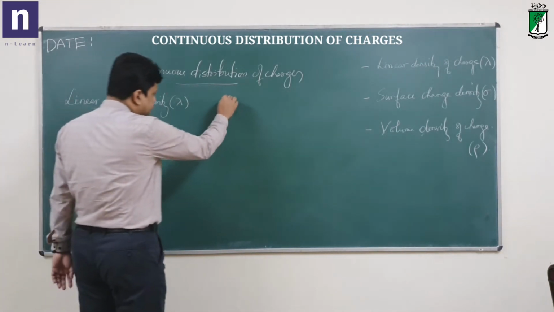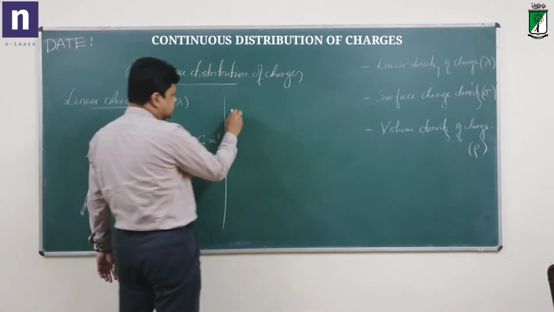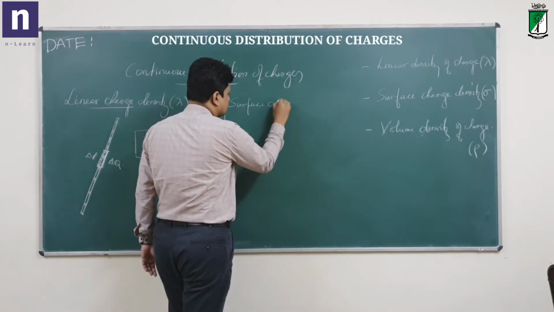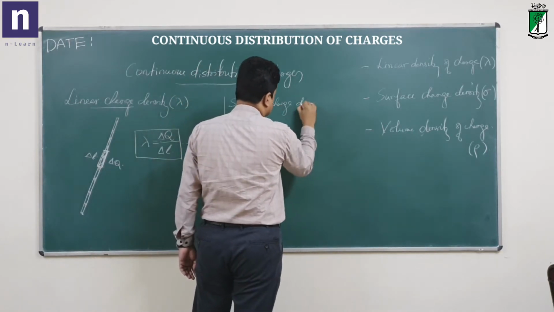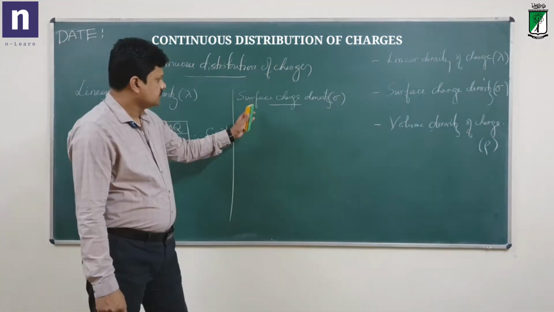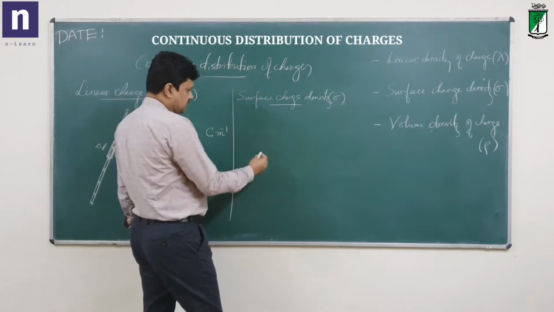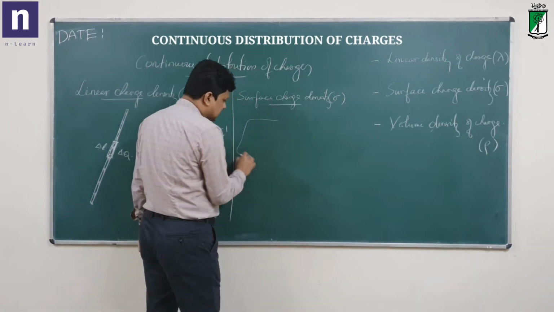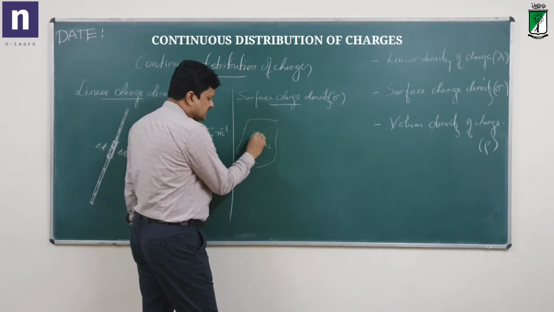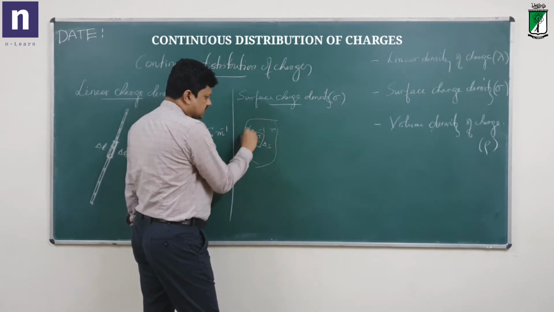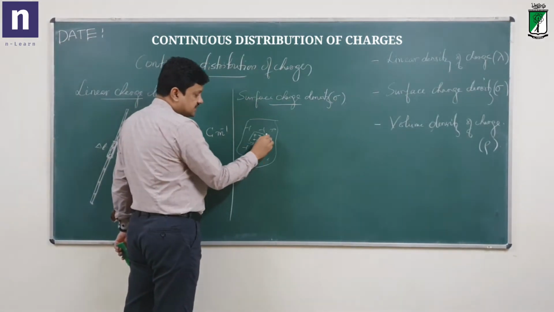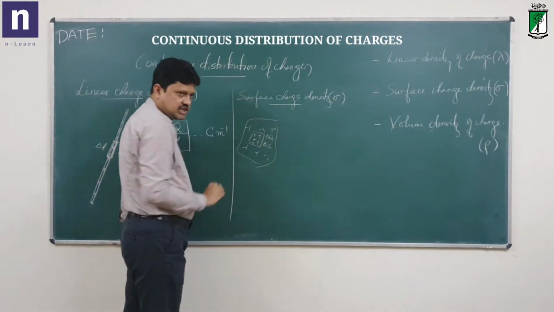Now similarly, surface charge density. If there is a distribution of charge on the surface of a body, in a small area, say delta S, you want to check what is the charge distribution. Say area is delta S, and delta Q is the charge on that.